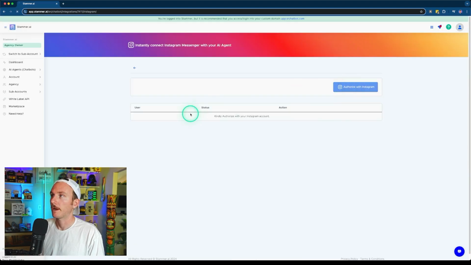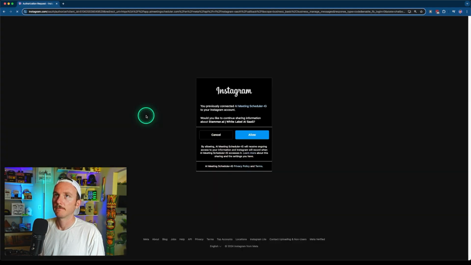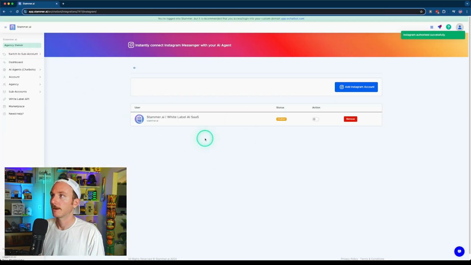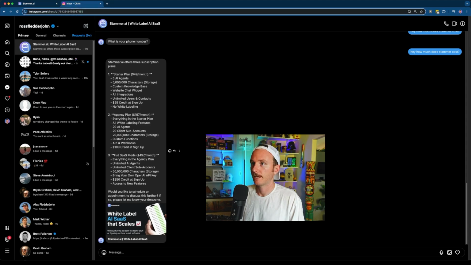I'm going to authorize with Instagram, and it's going to ask us to log in here. Click and save info, and we're going to connect it to AI Meeting Scheduler, which is the white label branding for Stammer. And there we go. So now it's connected, and I can now enable it, and that will enable the AI agent to start responding immediately. All right, so now that it's enabled, we can go back and send it a message.